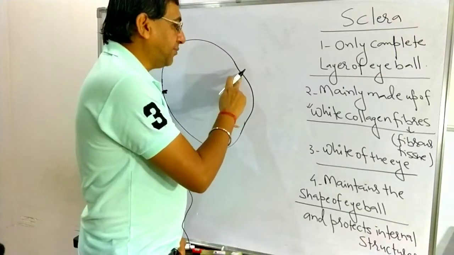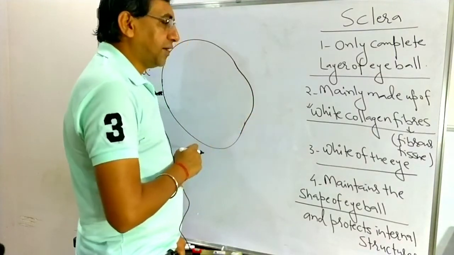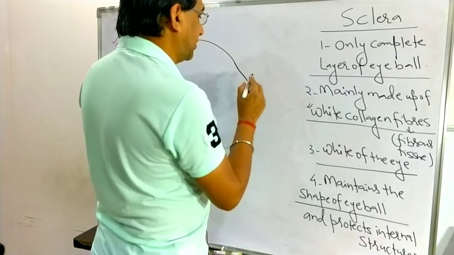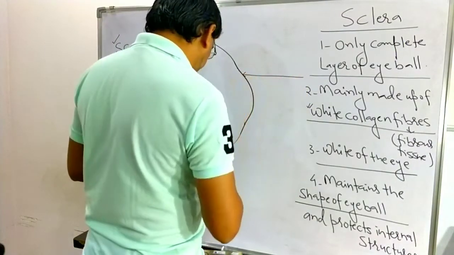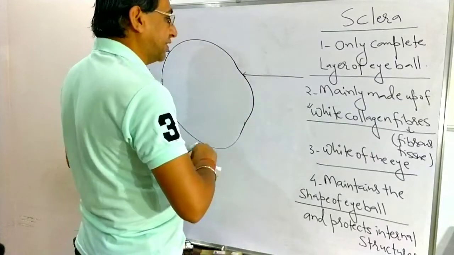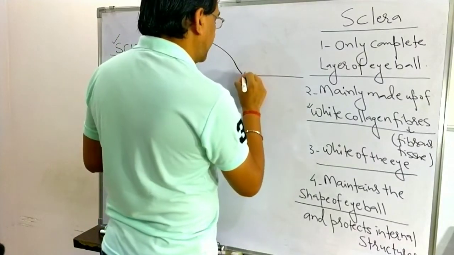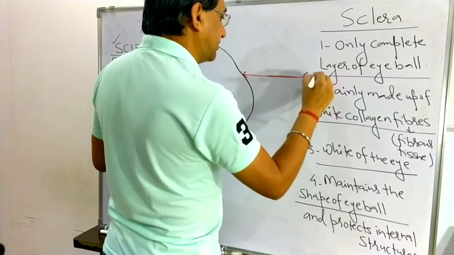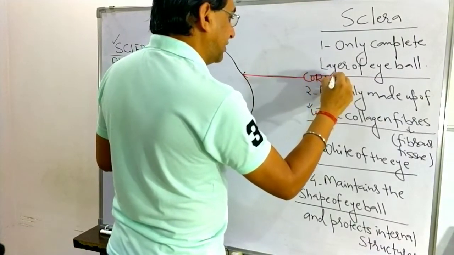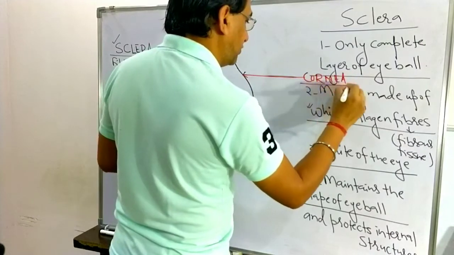At the anterior part, the sclera continues as the cornea.